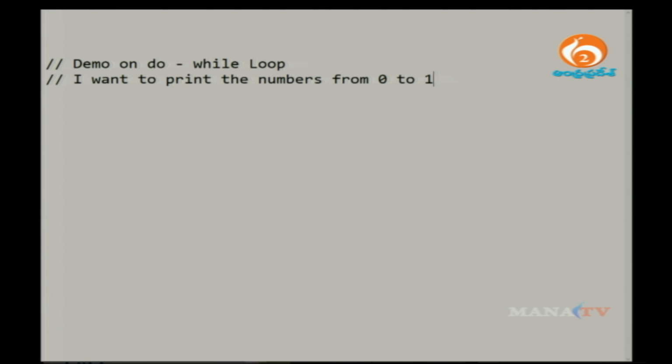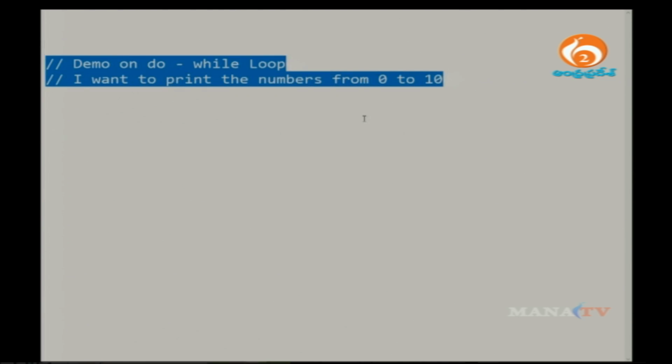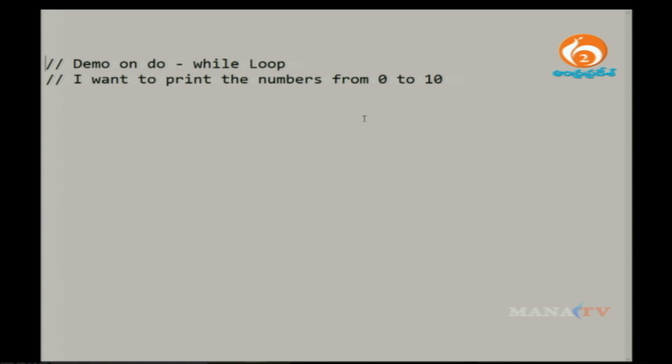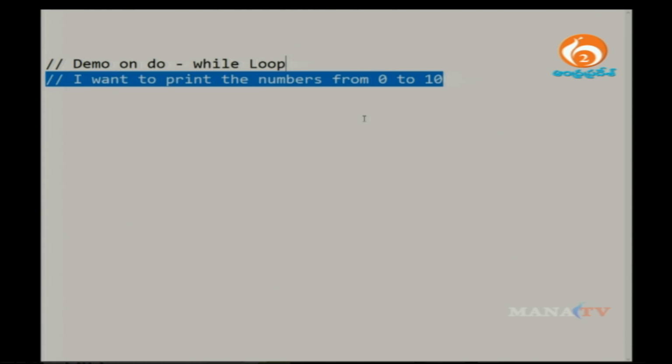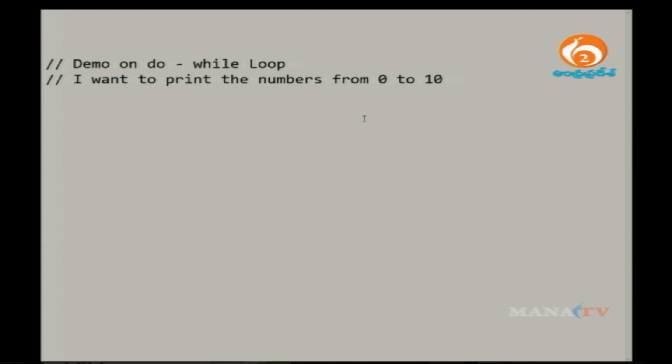What we have already done in the while loop, I want to do here also, and here I want to show you what actually the difference between a while and a do while is. I will show you the difference after this example or after one more example.